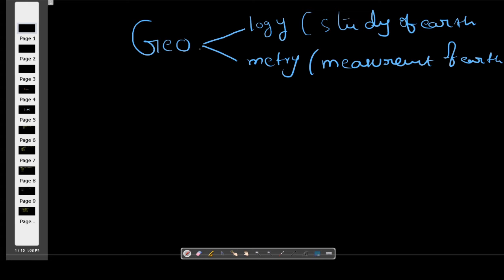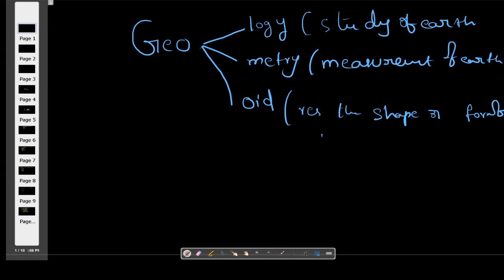Okay, one more thing, we have that geoid means resembling the shape or form of the earth. Okay, if you study about the geology means study of it, geometry means measurement of the earth, geoid means resembling the shape or form of the earth.